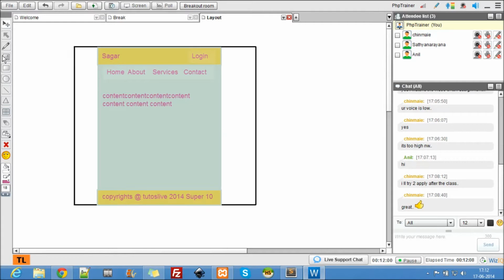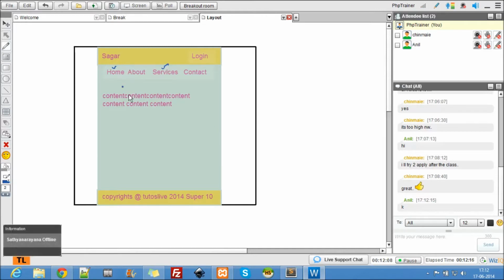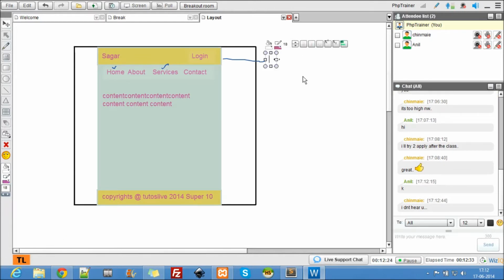I'll only be talking about the home page and the services page. So it's your part to do the about us page and the contact page, and I'll tell you how the links work too. And this is a fixed header. That's a fixed header.